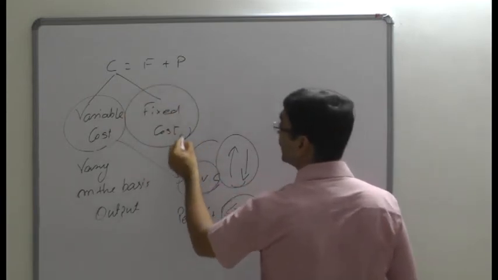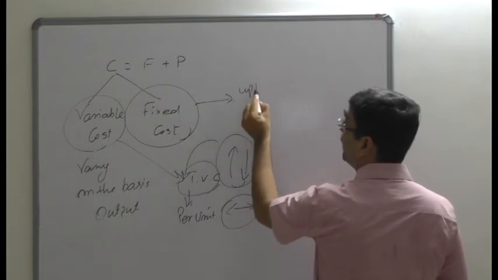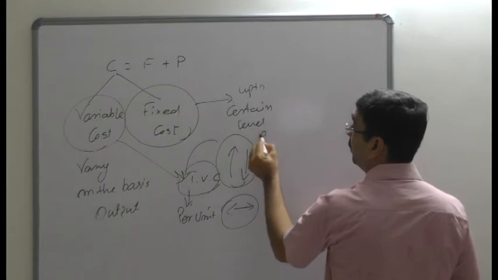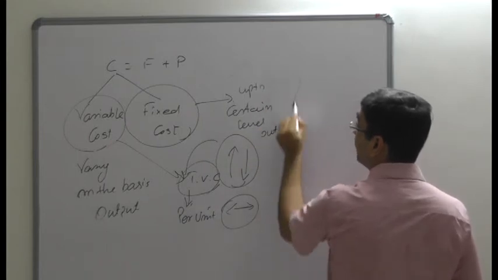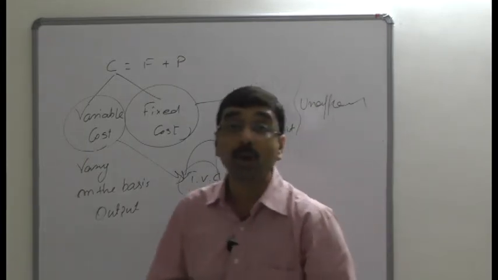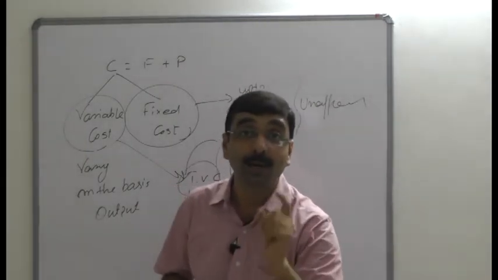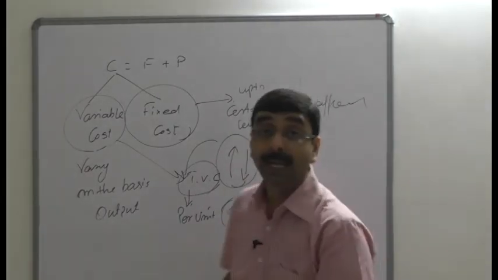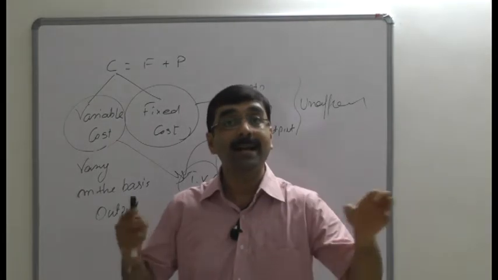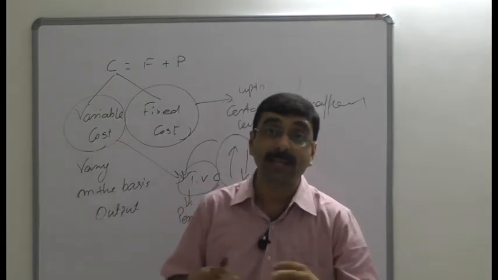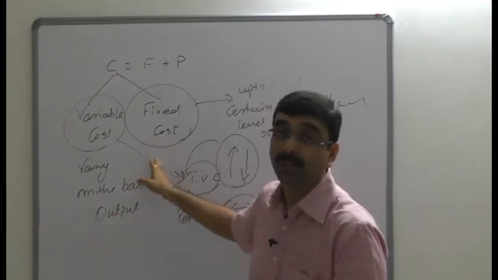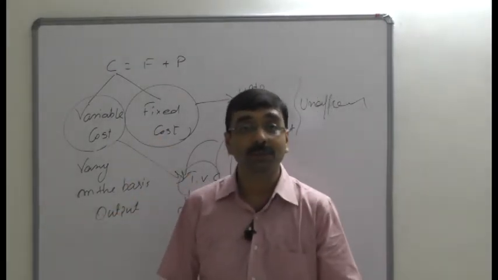But in case of fixed cost, up to a certain level of output, it remains the same. So that is unaffected. Fixed cost may not be affected within a certain output, as I mentioned here. In that case, the turnover limits are there. Examples like the rent, rates, salaries, executive salaries and insurance are examples of a fixed cost.